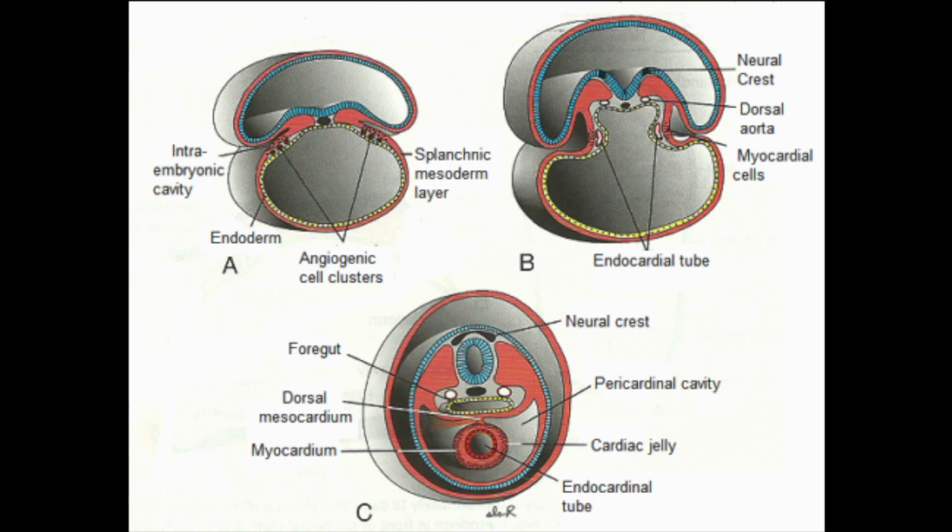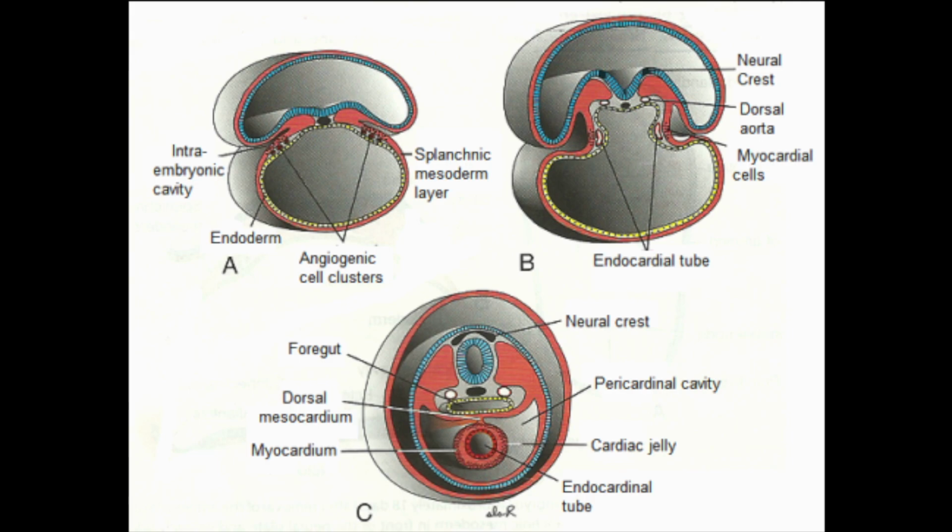At this diagram C, you see there is a single endocardial tube present surrounded by the myocardium and the cardiac jelly. If we look at diagram B, you see 2 endocardial tubes. They are arising from which mesoderm? Yes, splanchnic mesoderm we see in diagram A. You see how the transformation has happened due to the lateral folding.